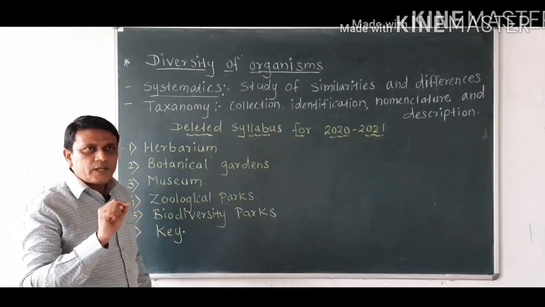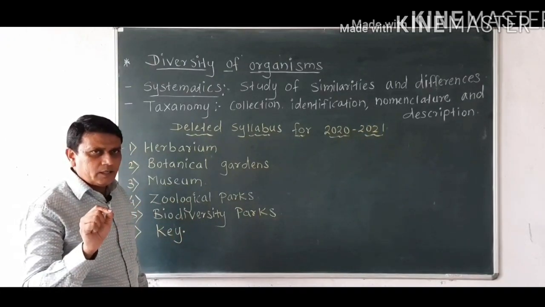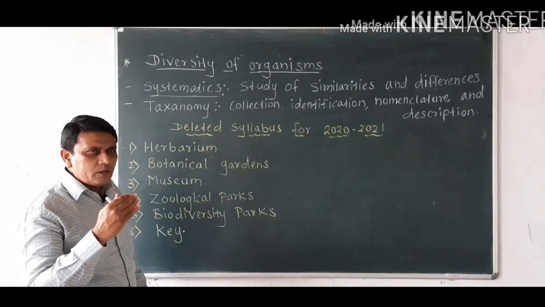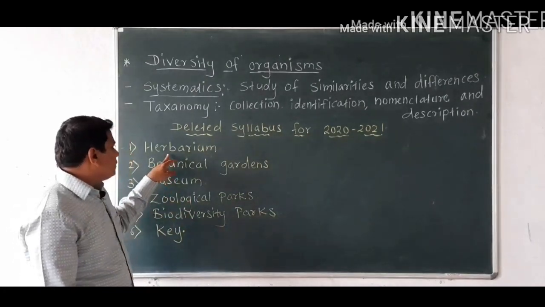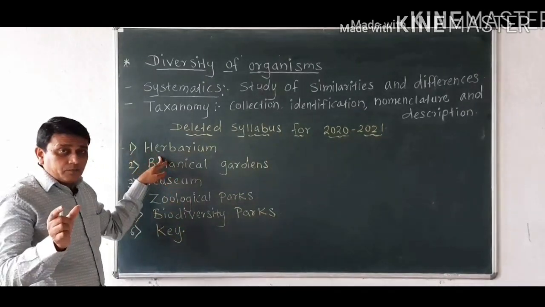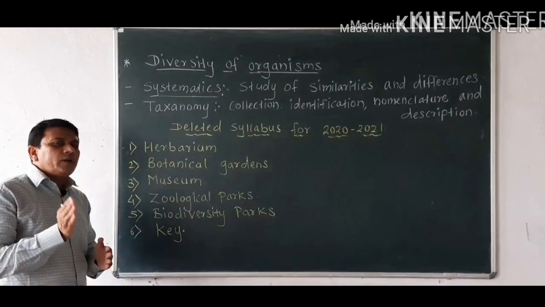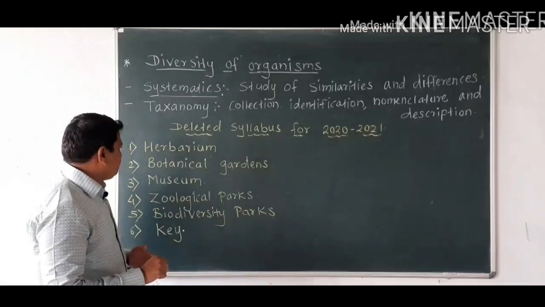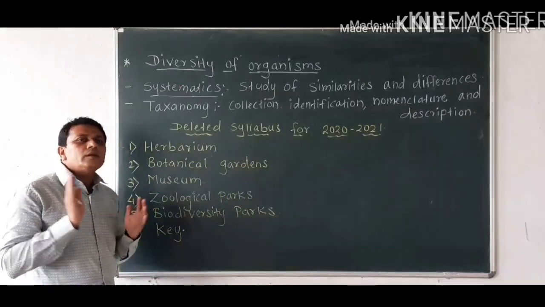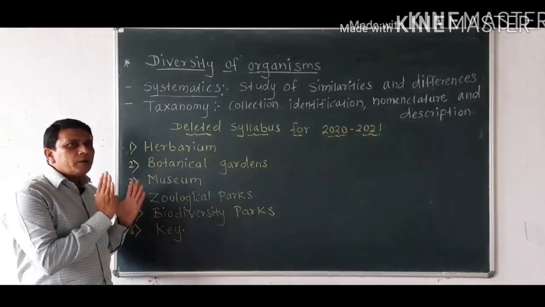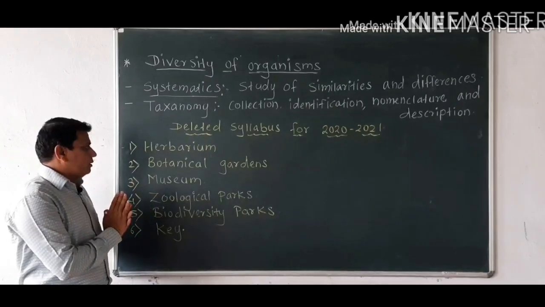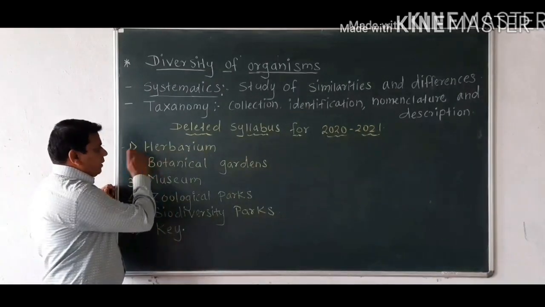Then its classification, date of collection, all details are written on it. So herbariums are nothing but sheets on which a branch of a plant or different flowers are stuck, and kept in a properly preserved place. Such a sheet is called a herbarium.